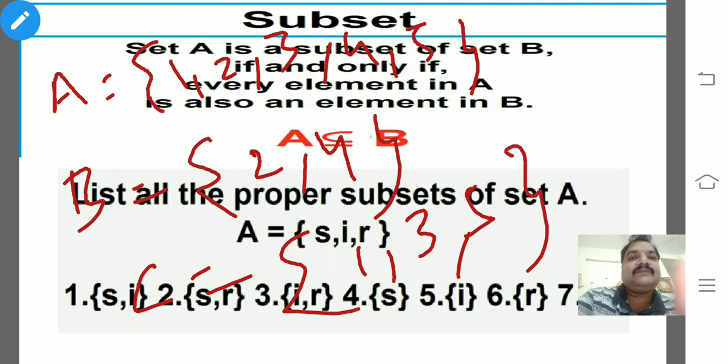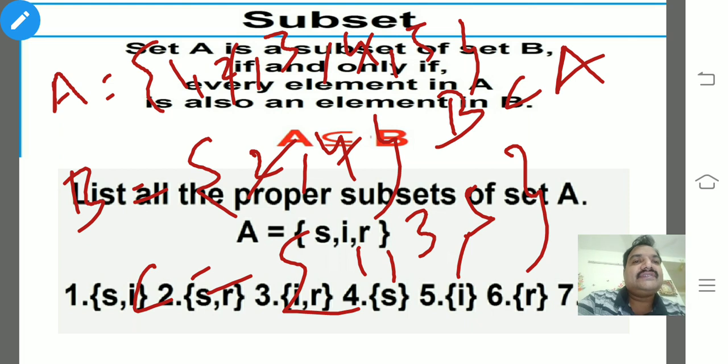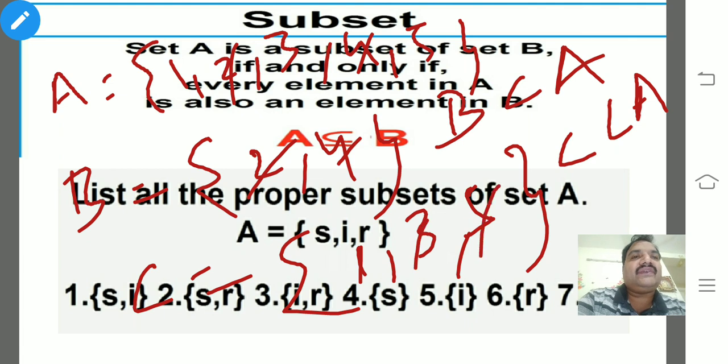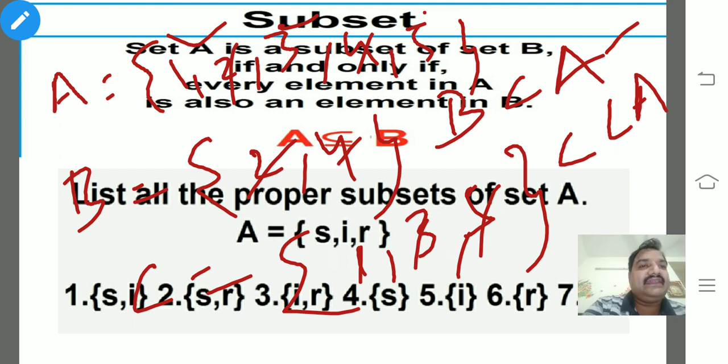So we can say that B is a subset of A because 2 and 4 are there in A. Whereas C is also a subset of A because 1, 3, 5, these three are there in set A. So B is a subset of A and C is a subset of A because all the elements in B are there in A, and all the elements in C are represented in A.